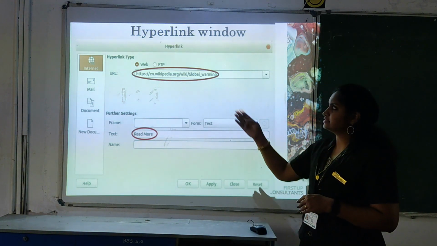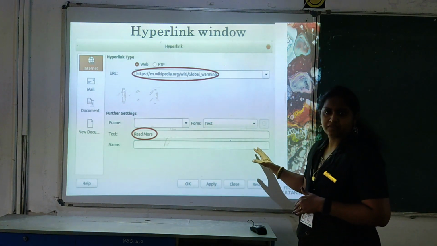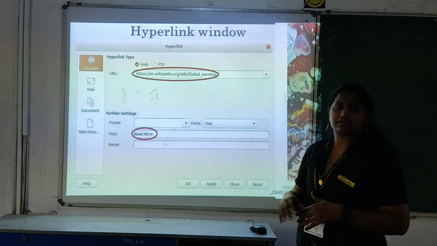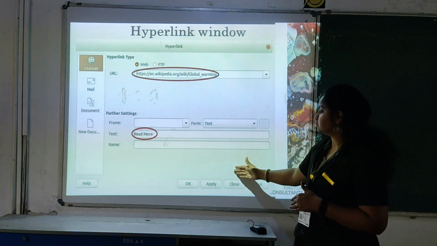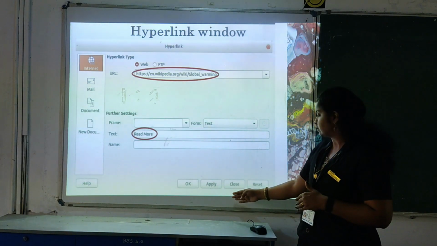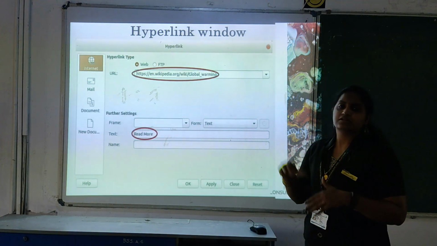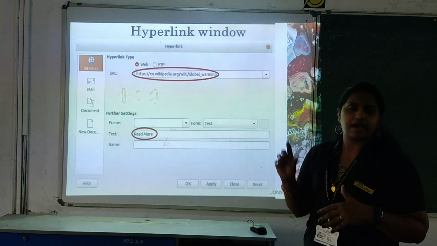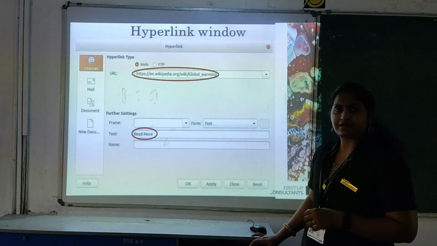Okay, and next, if you want to connect from mail, you can choose mail. If it is a document, you can select it from our system. Like that you have different options, and after selecting you can just click apply and OK. So the word or the particular picture will be activated with the link. Okay, we'll show you in the practical session.